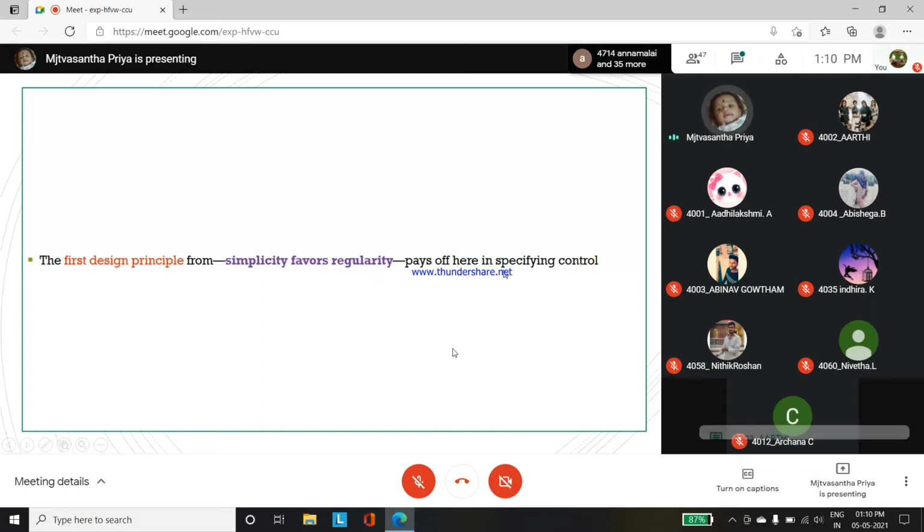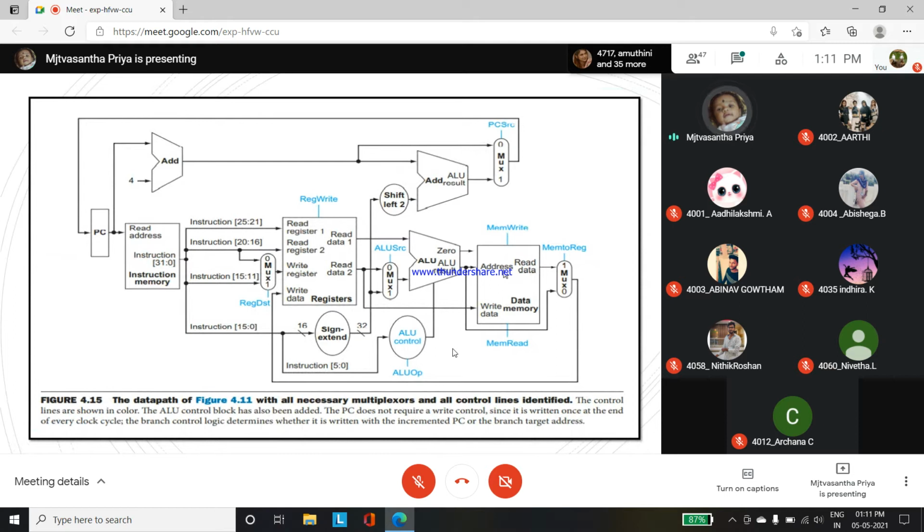Way of hearing specific control. So this one is, you don't know, right? So this is the data path diagram. So actually computer architecture, not only the computer architecture, if we take the microprocessor also, both can be the same. So what does that mean? Here they are defining the architecture. That is, designing and controlling is the architecture, okay?